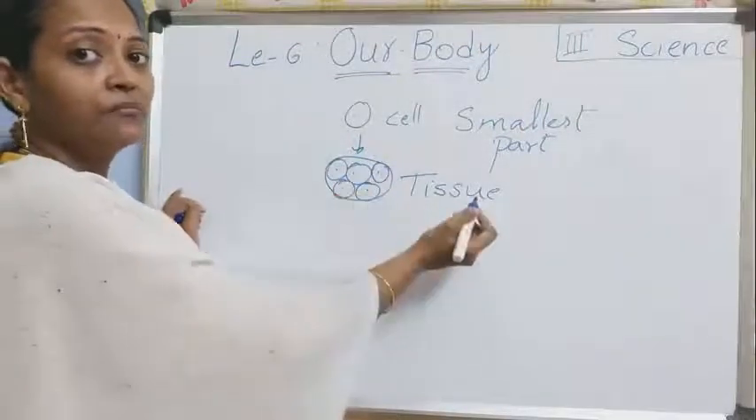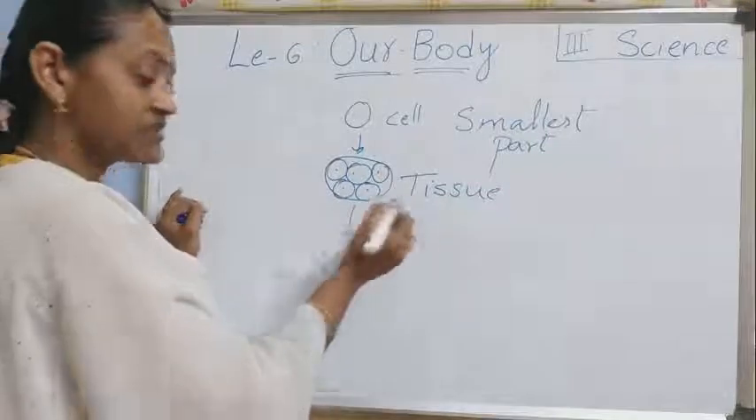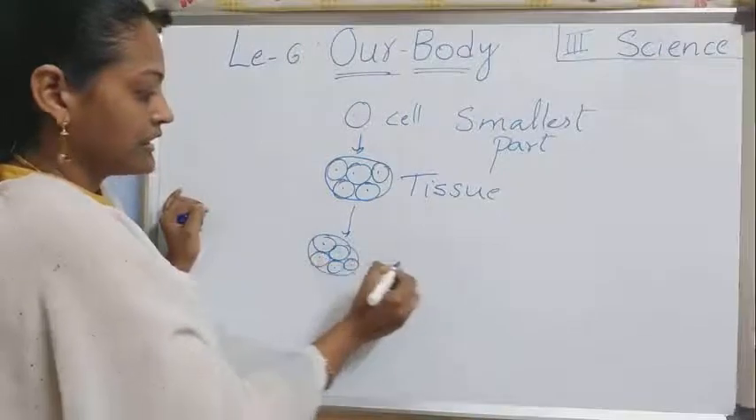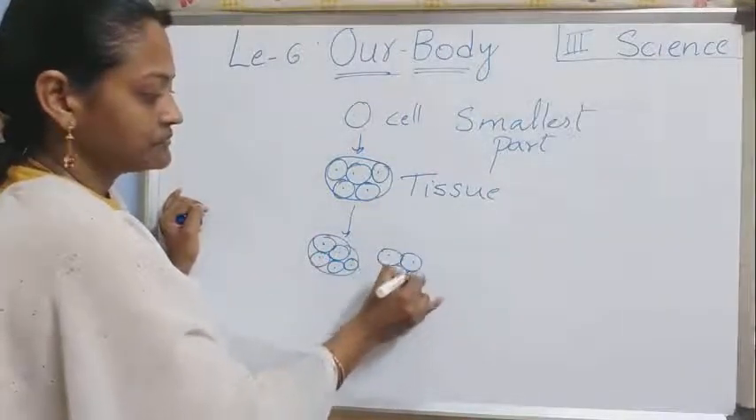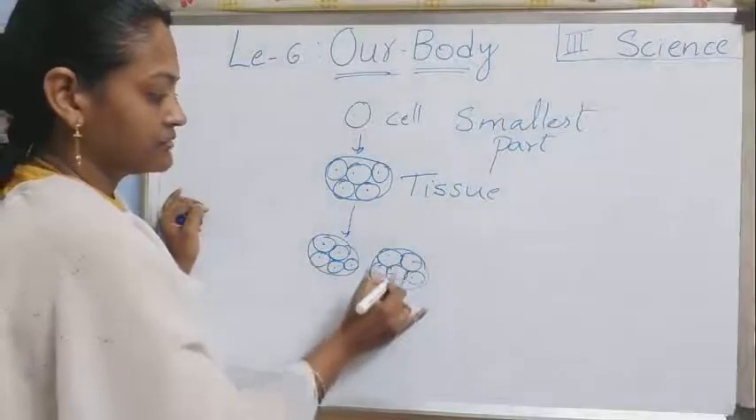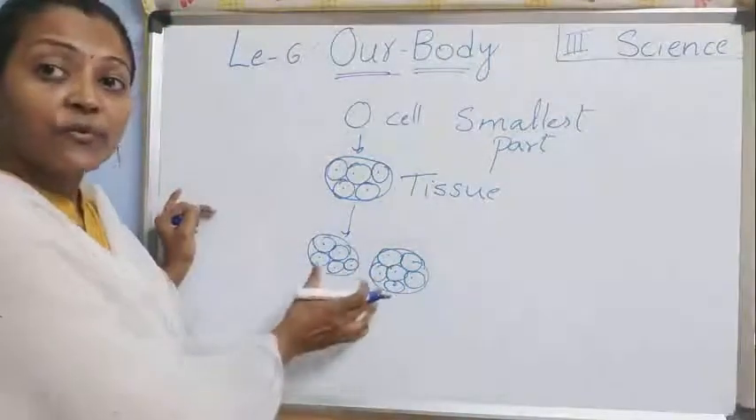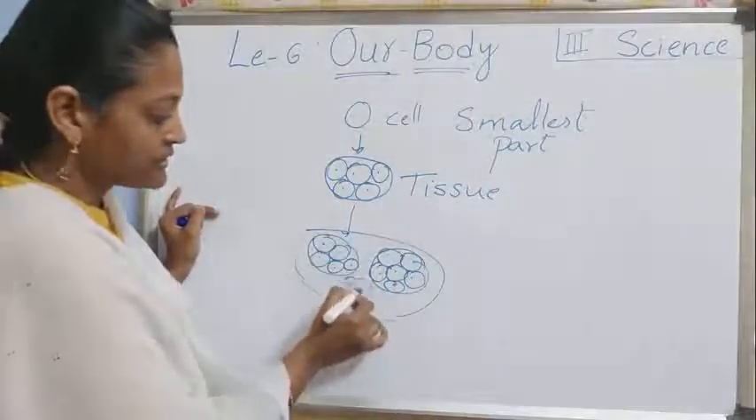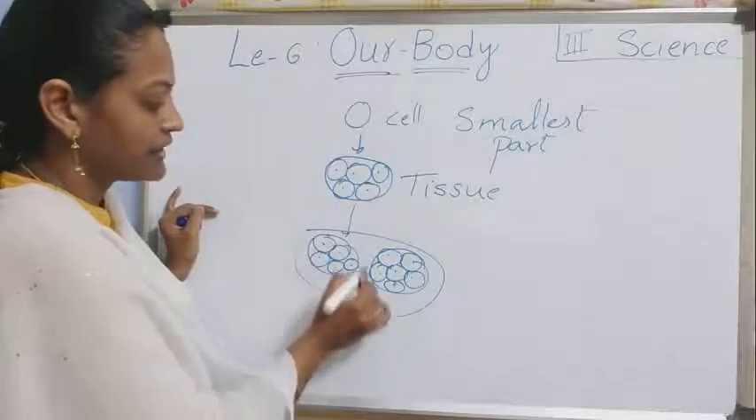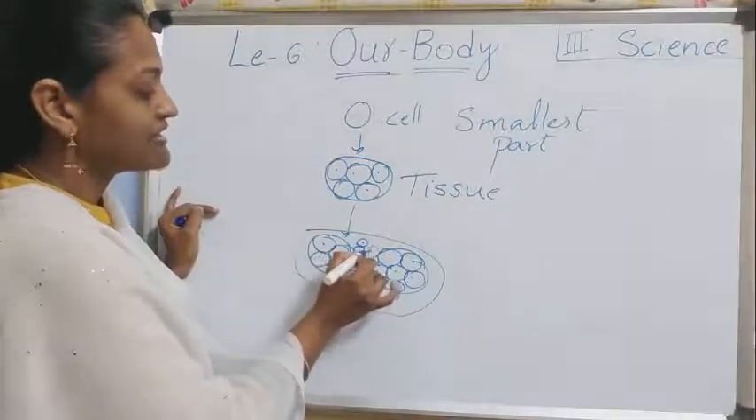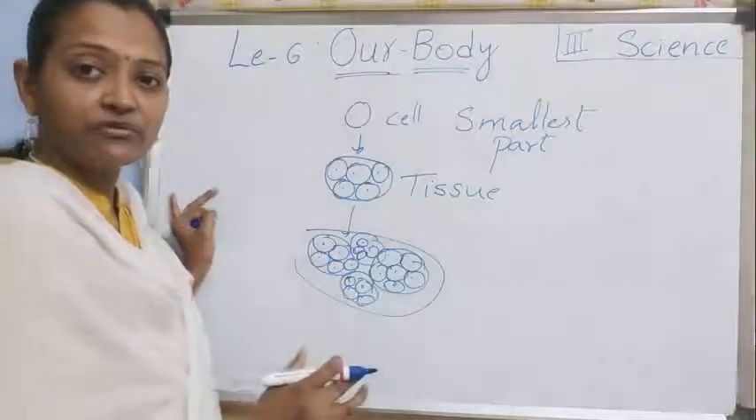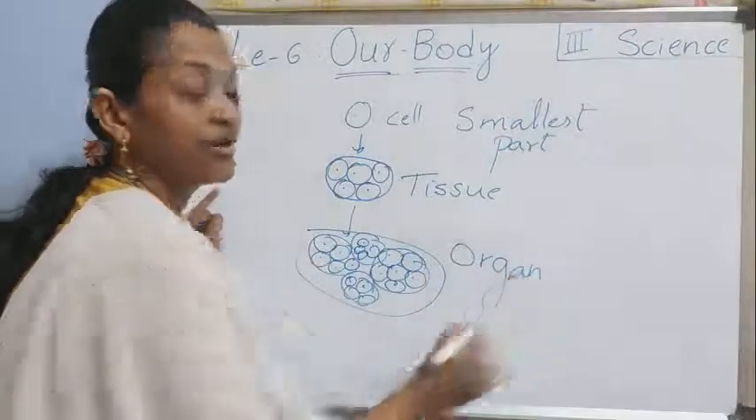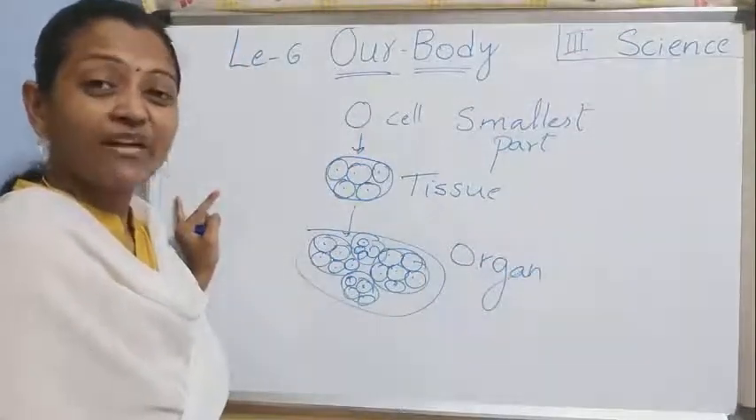So a group of cells together forms a tissue. Now suppose this is one tissue, and this is another tissue, children. So a group of tissues, here another group of tissues. So many cells make many tissues, and many tissues together make up an organ. What do we get? Organ. See, so many organs are there in our body.